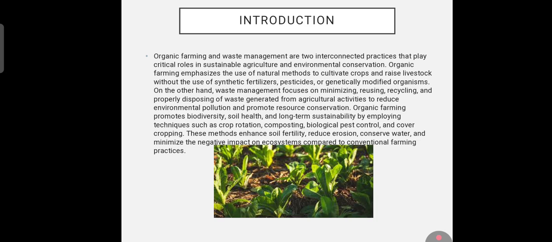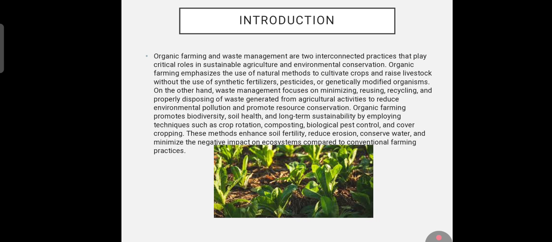Next, introduction. Organic farming and waste management are two interrelated practices that play crucial roles in sustainable agriculture and environmental conservation. Organic farming emphasizes the use of natural methods to cultivate crops and raise livestock without the use of synthetic fertilizers, pesticides, or genetically modified organisms. On the other hand, waste management focuses on minimizing, reusing, recycling, and properly disposing of waste generated from agricultural activities to reduce environmental pollution and promote resource conservation.